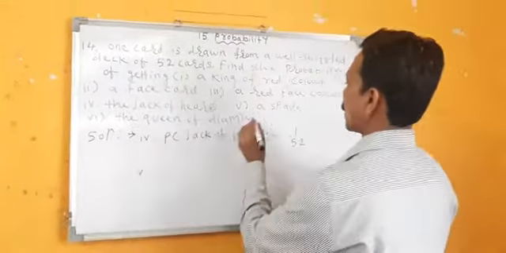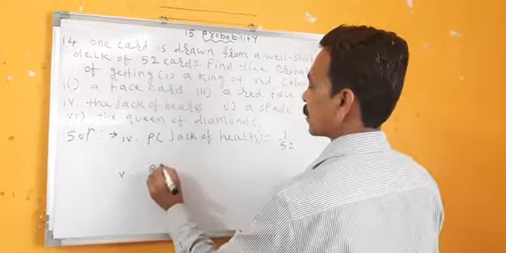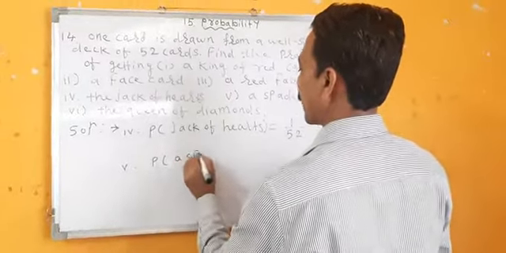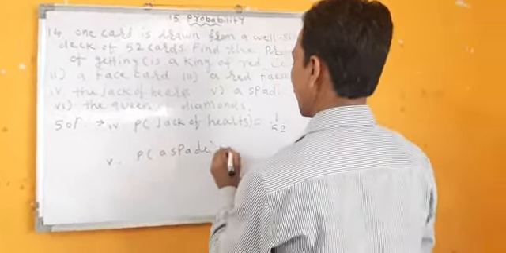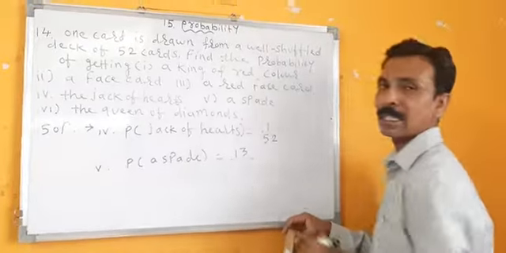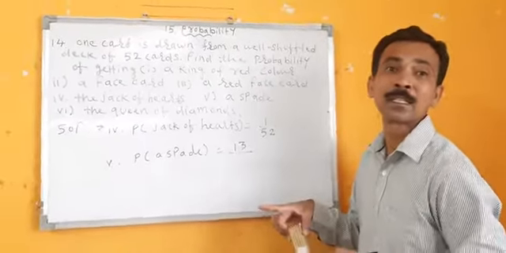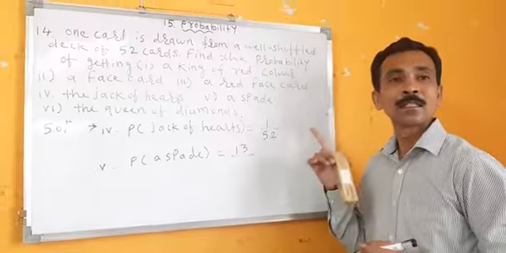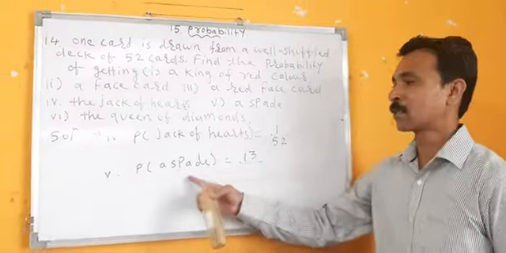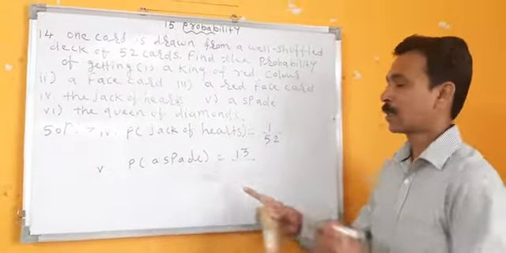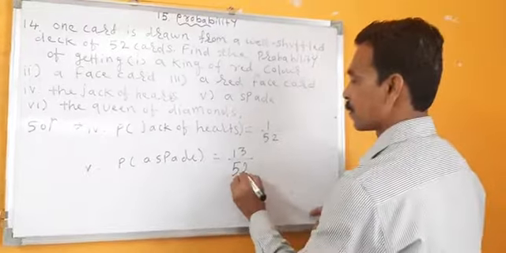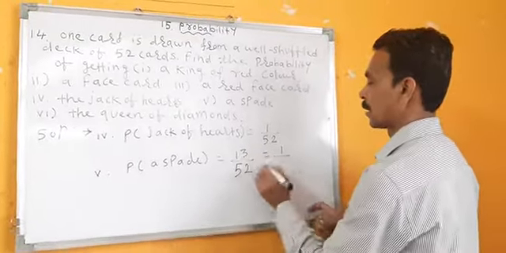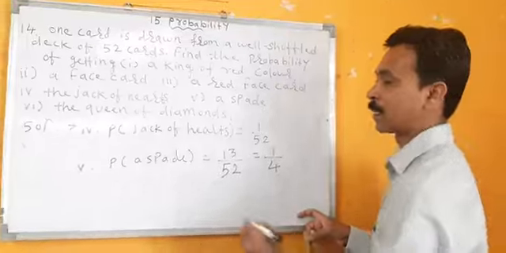Fifth part. Probability of a spade. How many spades are there? 13. Because spade is a part of suit. So there are 13 cards in each suit. Spade is one of the suits. So it is 13 upon 52. 13 ones are 13. 13 fours are 52.